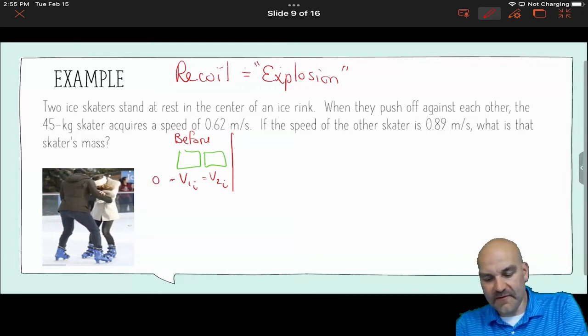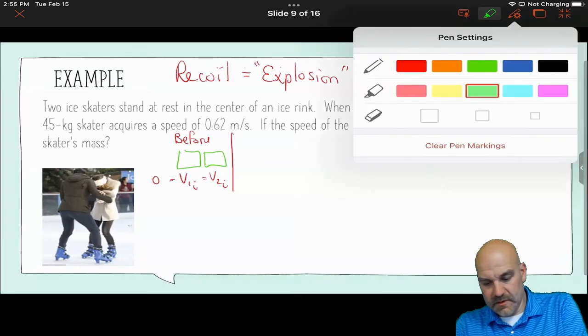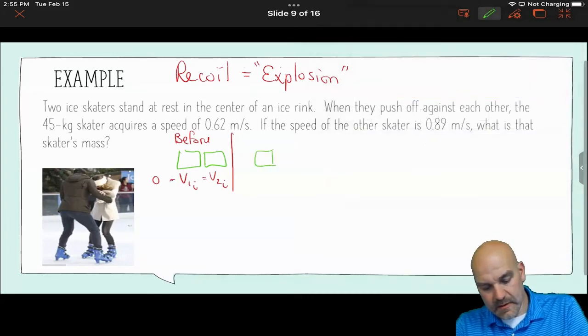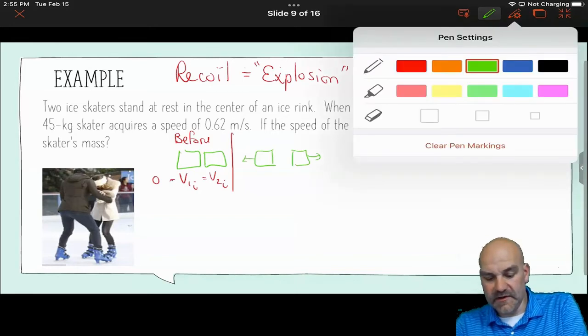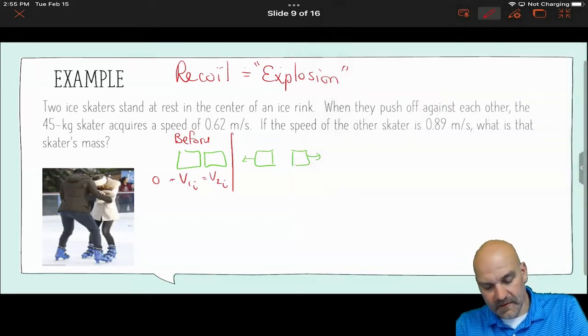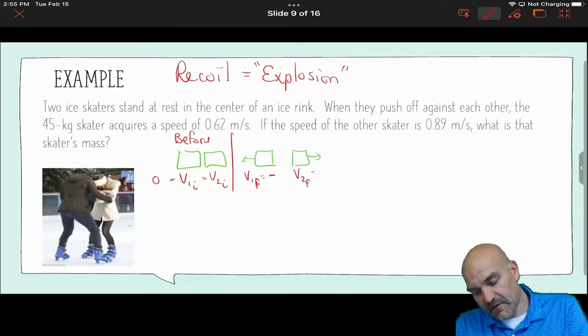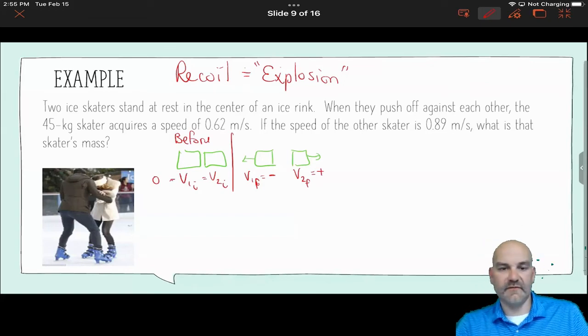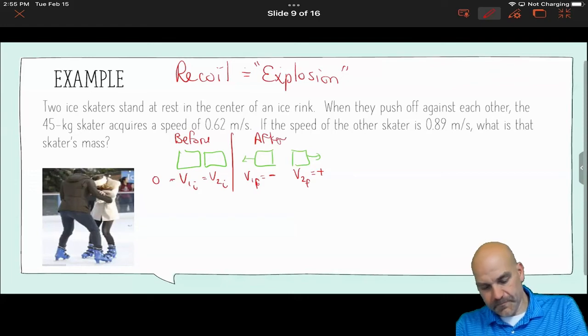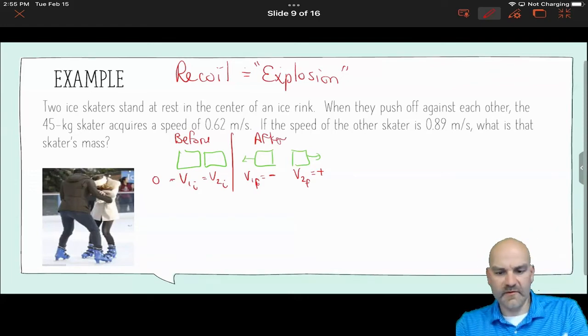Then after the push off, one goes one way, one goes the other way, which means if this is my V1 final, this has to be negative, and this is my V2 final, and that's going to be positive. So here's my after. But let's go through the problem-solving process.